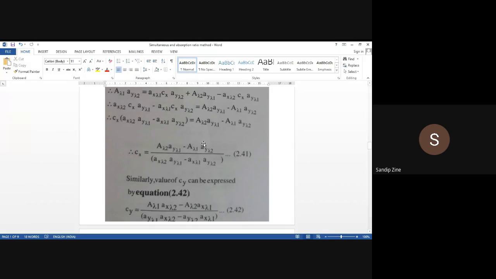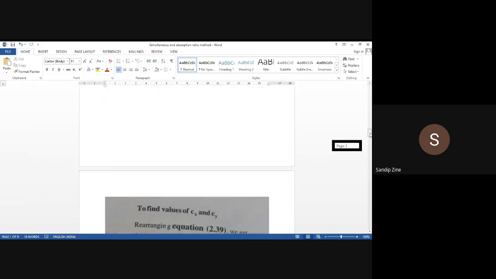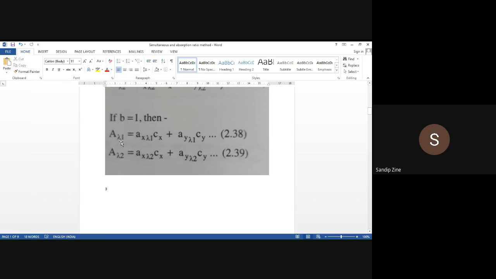Now in your notebook you can just observe equations 2.38 and 2.39, whatever we have considered over here. The value of the terms like absorbance at wavelength 1, absorbance at wavelength 2, absorptivity value of x at lambda 1, absorptivity value of y at lambda 1, absorptivity value of x at lambda 2, and absorptivity value of y at lambda 2. All these are known in this equation, isn't it? This value.